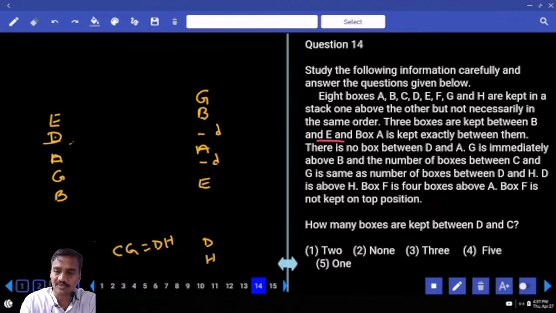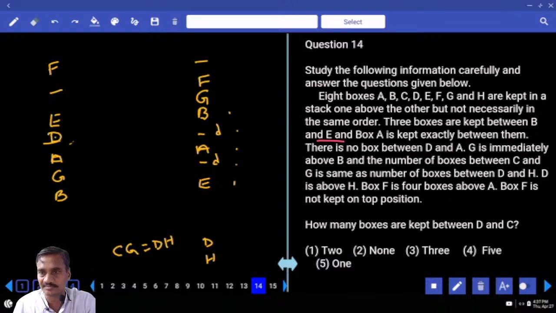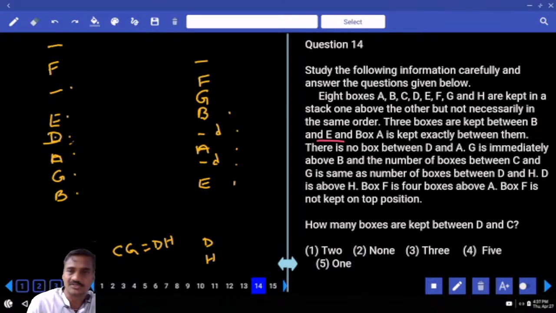F is 4 boxes above A. F is 4 boxes above, 1, 2, 3. Now F is here, 1, 2, 3, 4, 5, 6, 7. Here also 1, 2, 3, F must be here. F is not kept at the topmost place. F is not at the top. 1, 2, 3, 4, 5, 6, 7. There is one more box here, and C must be at the bottom.